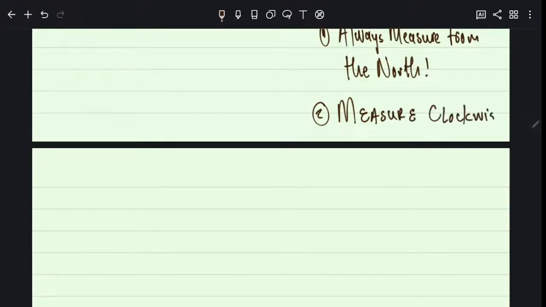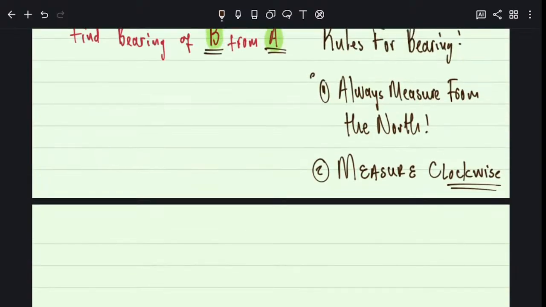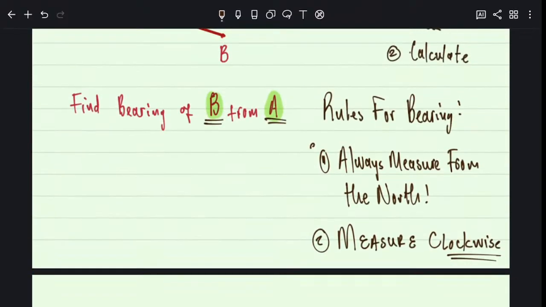It only has 3 rules. Measure clockwise. So you start at the north. So there must be a north. Either at A or at B, there must be a north. Then you measure clockwise from that north, which will either be at A or at B. You measure clockwise. We don't go anti-clockwise. No. We need to move like a watch. For bearing, we have to move like a watch.